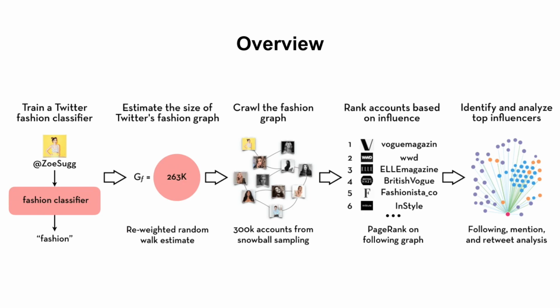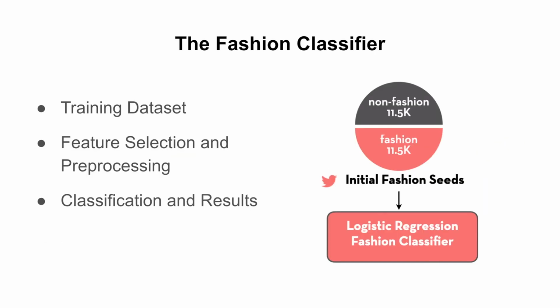Next, we asked 55 fashion major undergraduates to validate and label the top fashion influencers as our FITNet. Lastly, we analyzed the follow, mention, and retweet relations through the FITNet and used visualizations to support the top influencer discovery. To mine Twitter's fashion subgraph, we first needed to train a classifier that determines if a Twitter account is fashion relevant based on the profile metadata and the contents of its recent tweets.